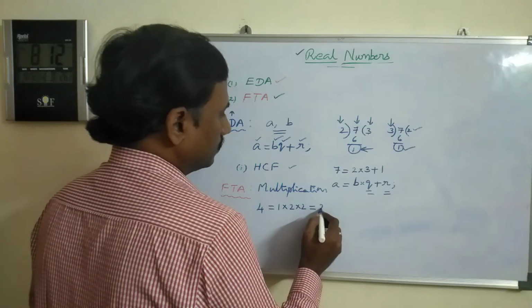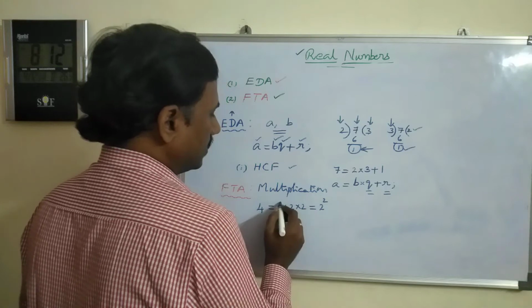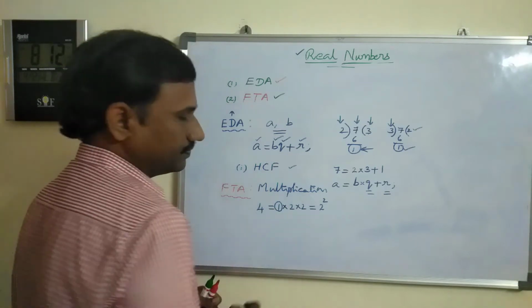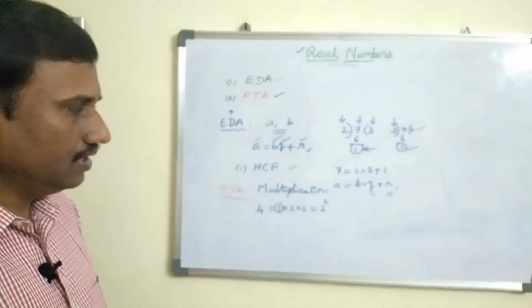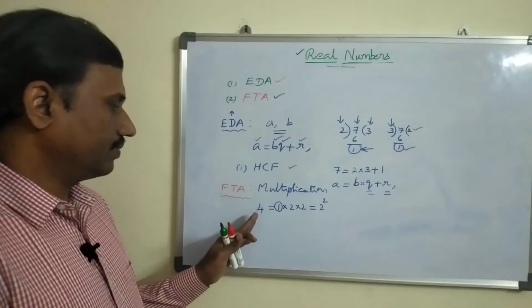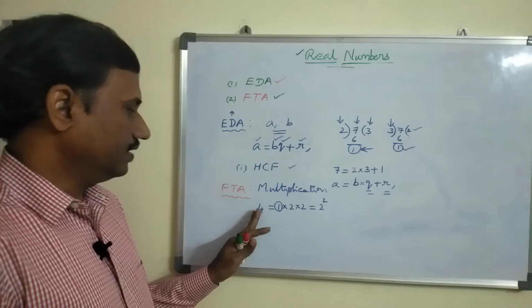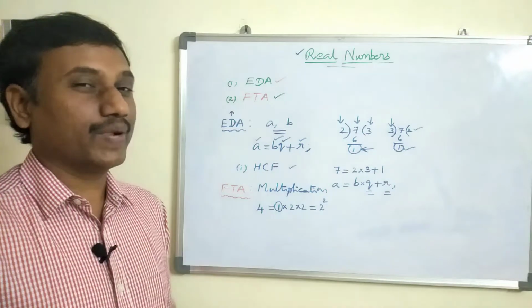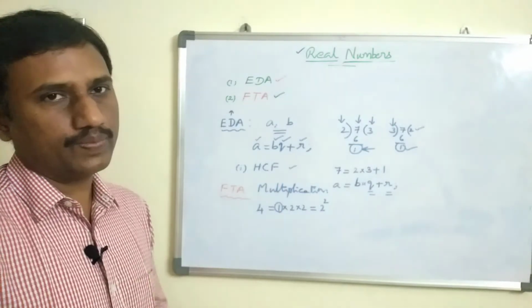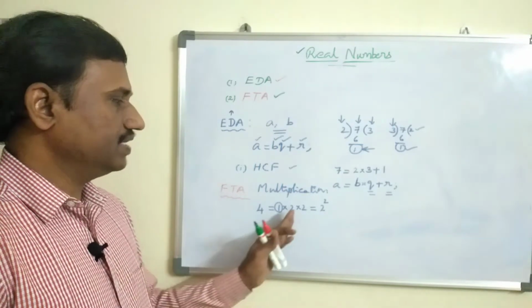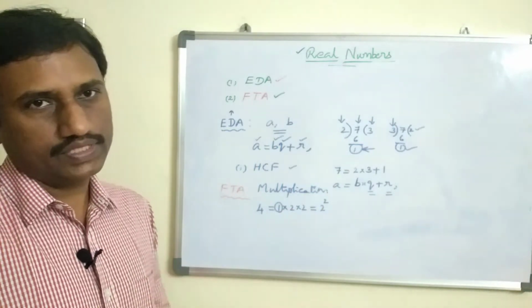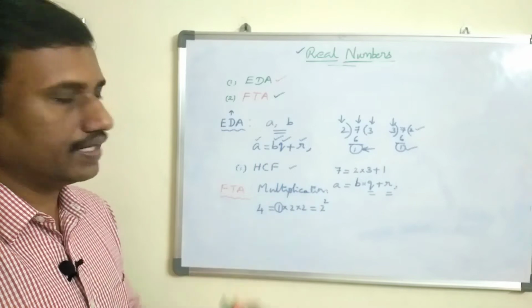Here simply write 2 square. I am excluding 1. Why? Because here I am writing the composite number as the product of prime numbers, but 1 is not prime, not composite. That means simply 2 into 2, yes, 4. Then we can write 2 square.